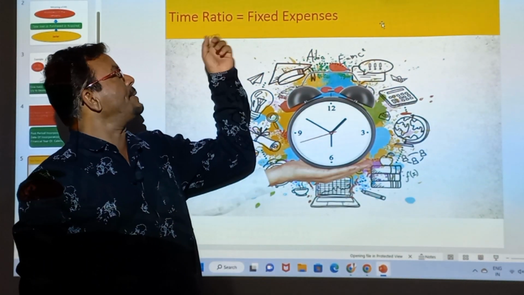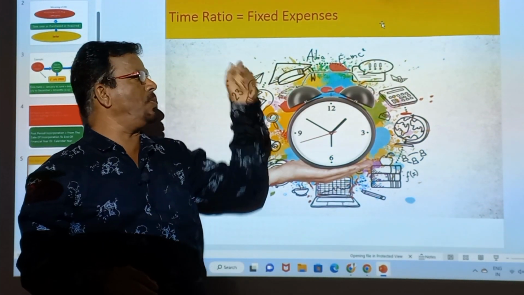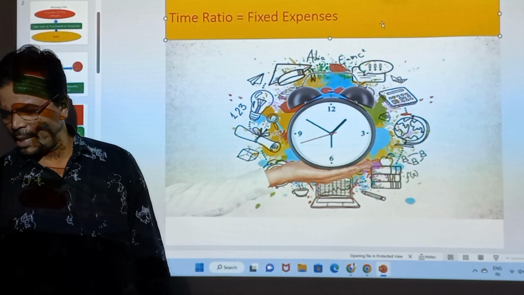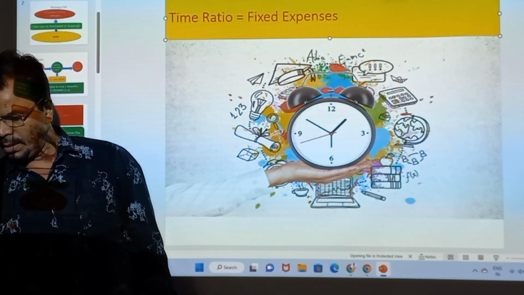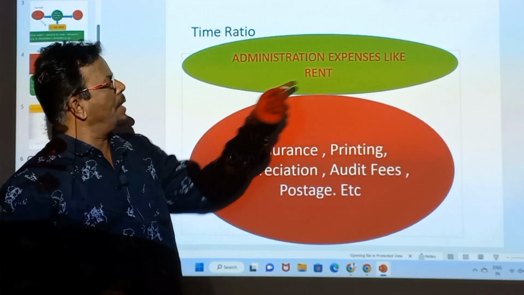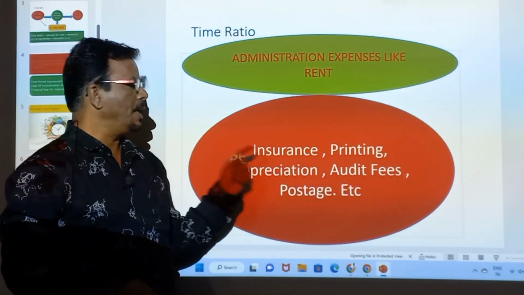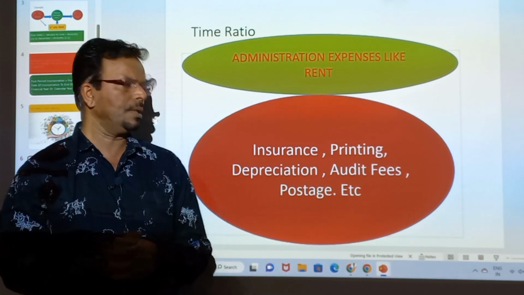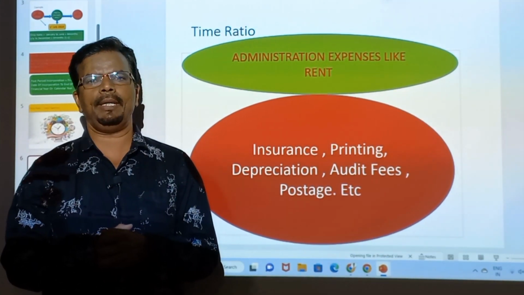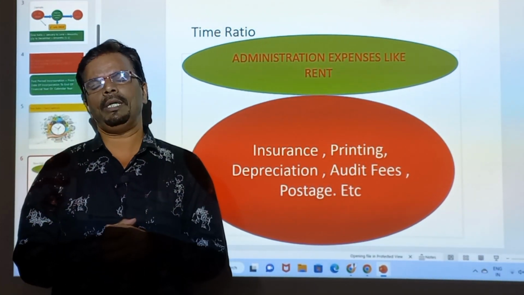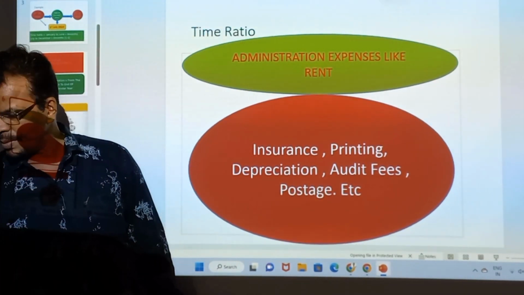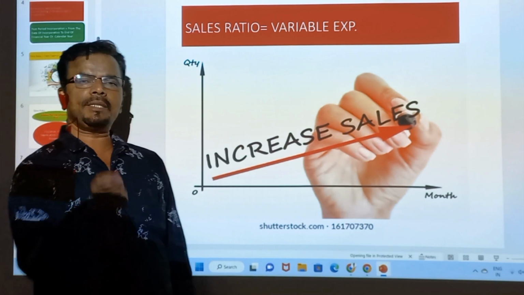Now see the time ratio. All the fixed expenses are always divided on time ratio. Take the example. This rent is always divided on time ratio. Insurance always divided on time ratio. Printing always divided on time ratio. Depreciation always divided on time ratio. Postage always divided on time ratio, and audit fees always divided on time ratio. So these are fixed expenses.